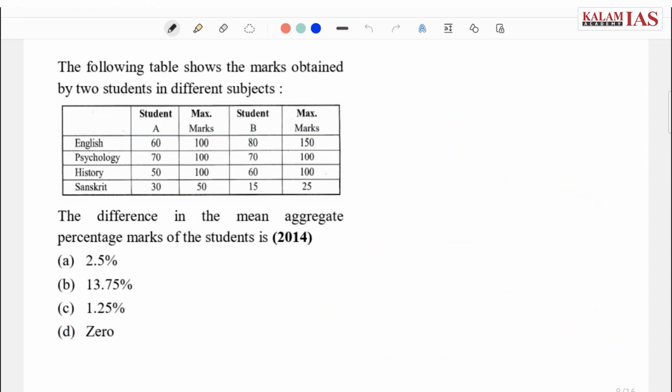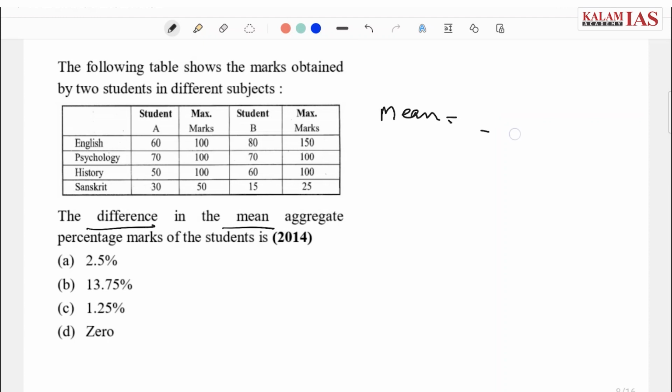I'll again repeat the concept here. In the question it is asked the difference in mean aggregate value. Now mean I already explained, it is used to represent a single value of a group or set of values.